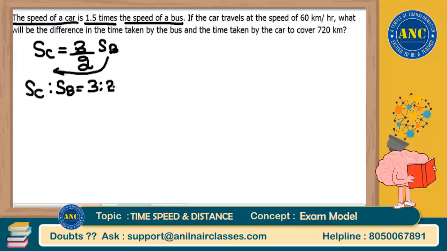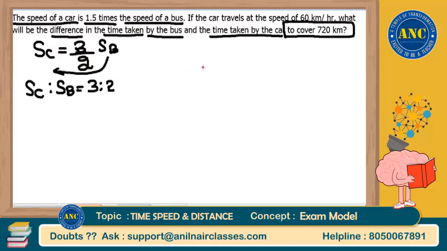Now listen carefully, sir. What is the next statement? Next statement is what will be the difference in time taken by a bus and the time taken by a car to cover 720 kilometers. That means the distance is constant. Distance they are keeping it as 720 kilometers. So distance is constant. They want you to find the difference in the time taken by bus and car. It is not the time ratio they are asking. They are asking you the difference in the time, right?